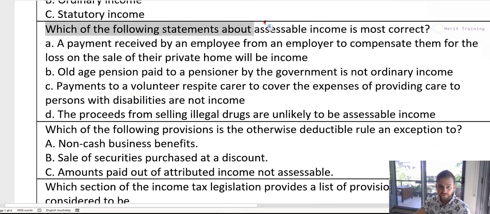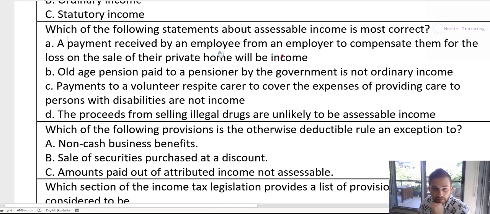Alright, next question. Which of the following statements about assessable income is most correct? A, a payment received by an employee from an employer to compensate them for the loss on sale of their private home will be income. B, an old age pension paid to a pensioner by the government is not ordinary income. C, payments to a volunteer respite carer to cover the expenses of providing care to persons with disabilities is not income. And D, the proceeds from selling illegal drugs are unlikely to become assessable income. Okay, so let's go through each of these and figure out why they are or aren't assessable income.